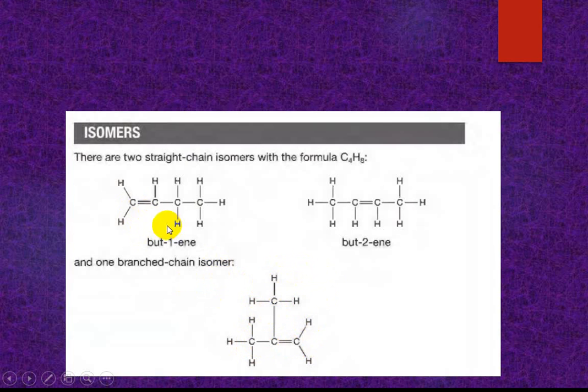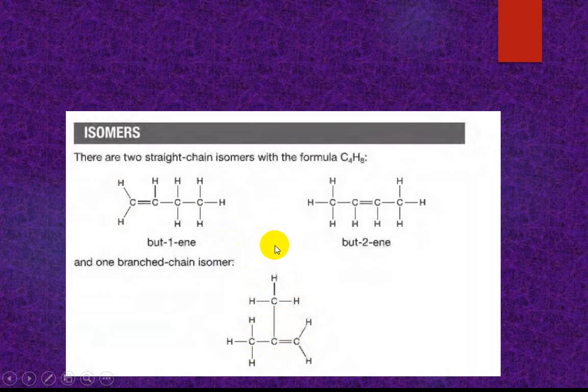Okay, what is the name of this compound? This is butene, the double bond position is 1, so this is but-1-ene. Here the double bond position is 2, so it is but-2-ene. Here the double bond position is 1 and this is the methyl, CH3 is methyl. This is 1 2 3 carbon in a chain, prop-1-ene, and 2-methylprop-1-ene.